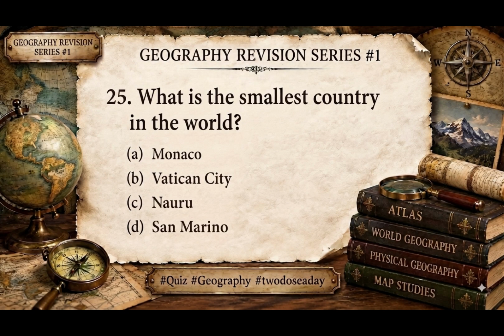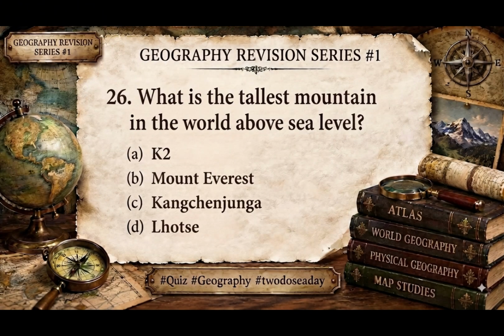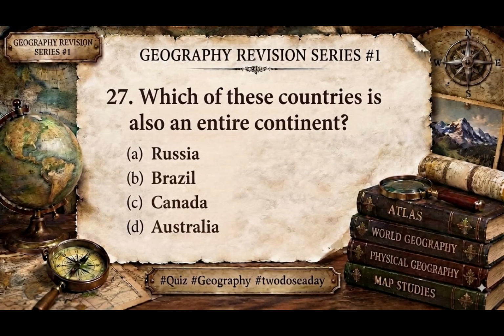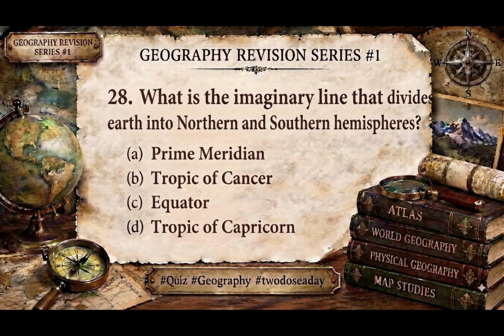Question 25. What is the smallest country in the world? The answer is Vatican City. Question 26. What is the tallest mountain in the world above sea level? The answer is Mount Everest. Question 27. Which of these countries is also an entire continent? The answer is Australia.